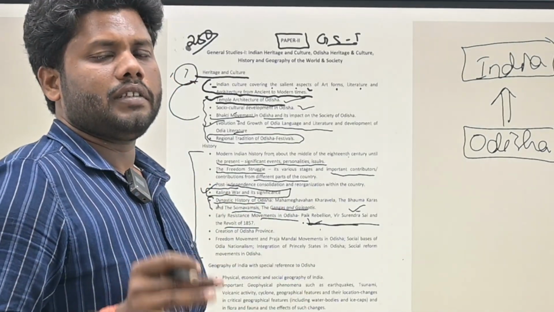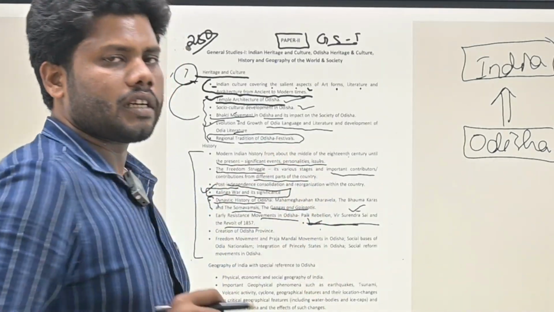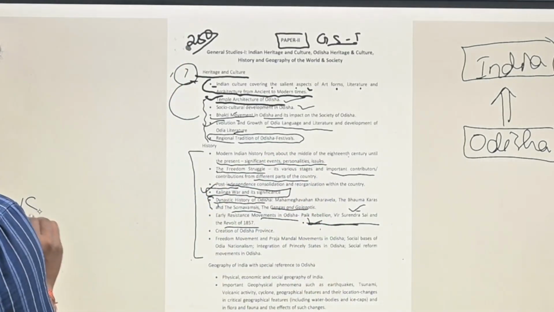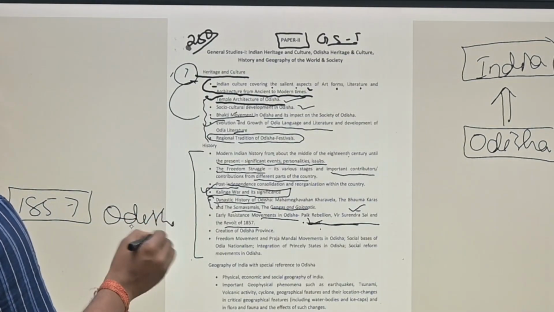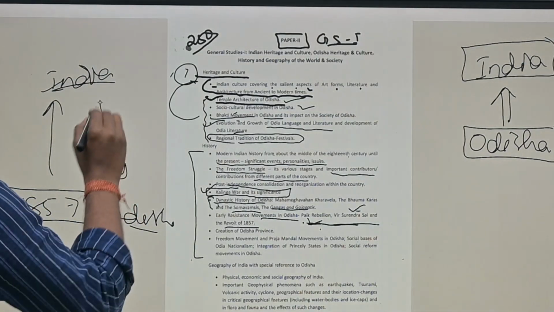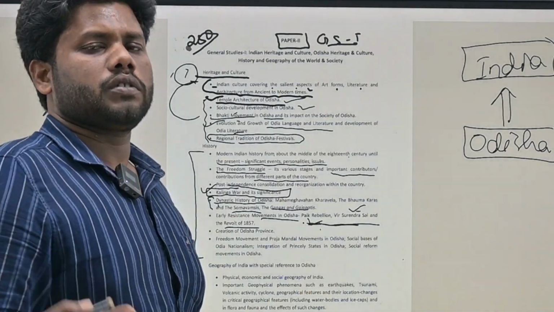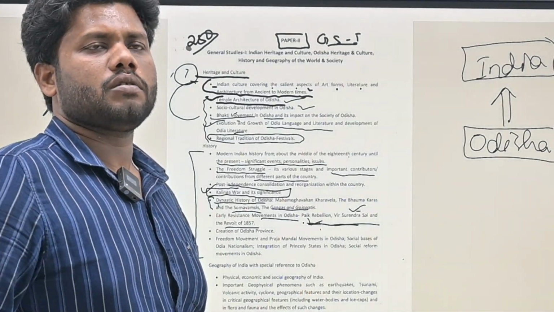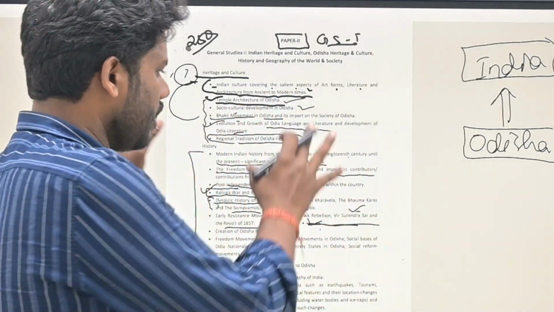Now the important personalities who have contributed in that need to be studied. That means for 1857, what is the stand of Odisha, and what happened in India in 1857. That comparison must be included in your studies, in your preparation. Now you are going to face the mains examination. So in that examination, just write down some skeletons by covering all these points.